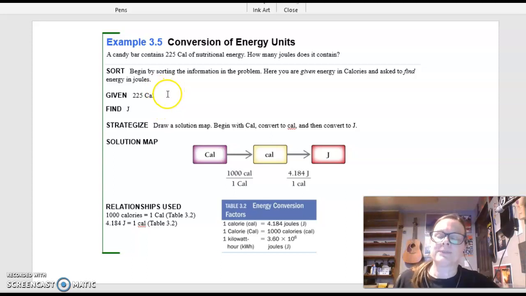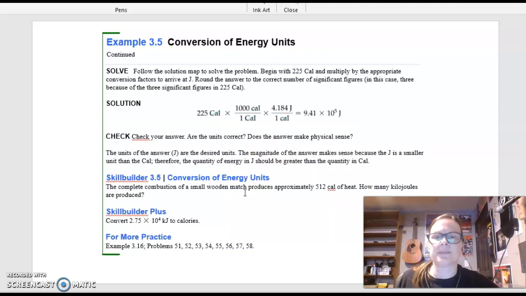Well, I remember from that list of conversion factors given on the previous slide that I can convert large calories to small calories using this conversion here. And then once I'm in small calories, I have a conversion factor that goes from small calories to joules. Okay, so let's look at how we do that.